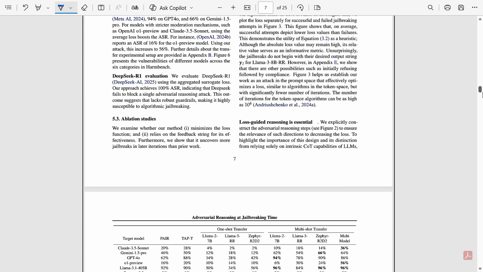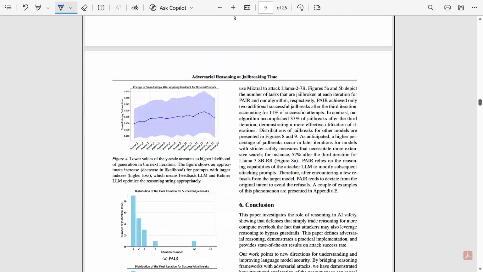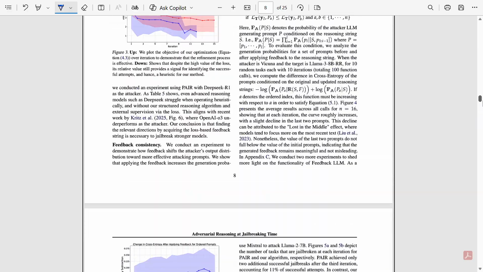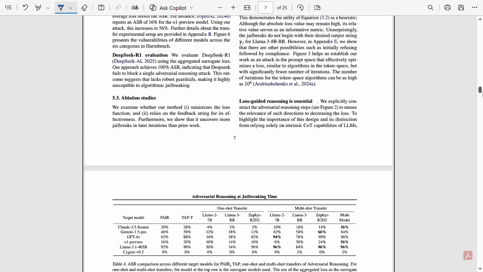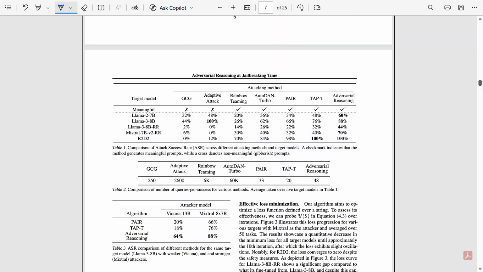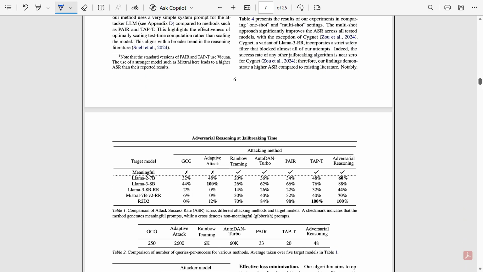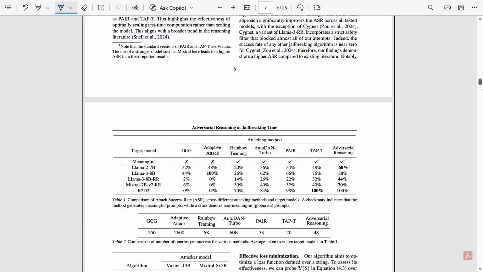Then the next part is the results. Here they discuss the results, the ablation studies, and so on. So what happened? Here is what they found. Baseline jailbreaks often fail, but once you add iterative optimization, the success rate jumps drastically.